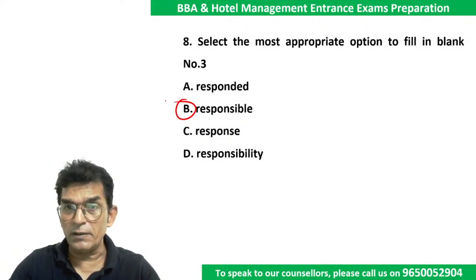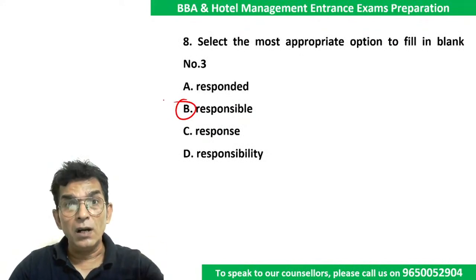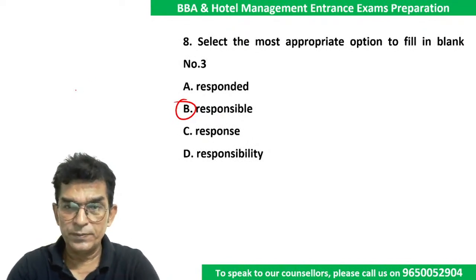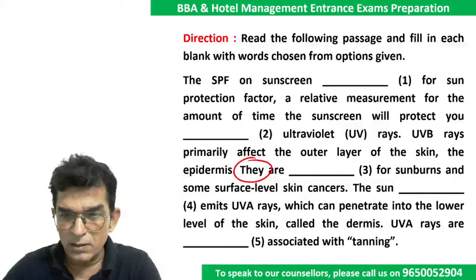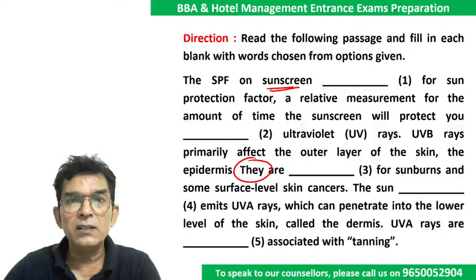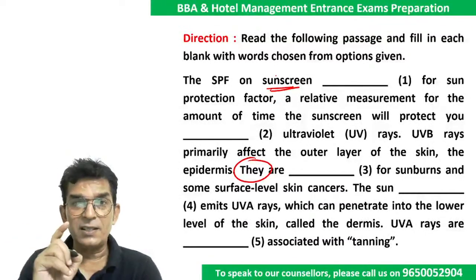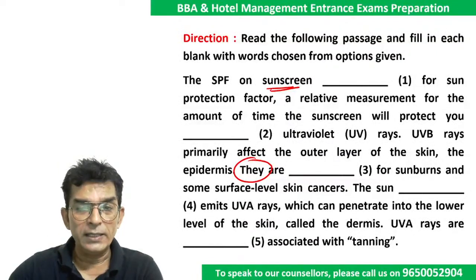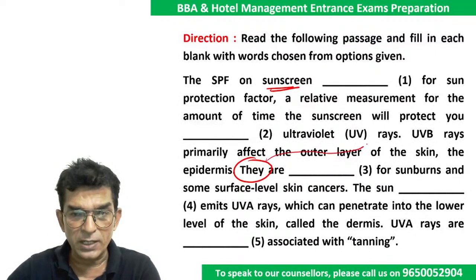We were not talking about SPF. We were talking about the UVB rays. Therefore, they. See, this was the clue. They are. Okay. And here sunscreen lotion or cream is singular. And they must be for. And then this is what we have been talking in the previous two sentences. Rays.